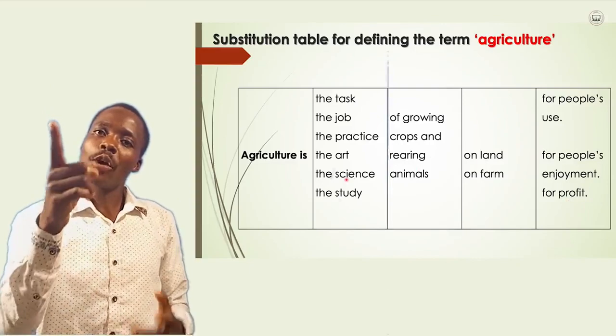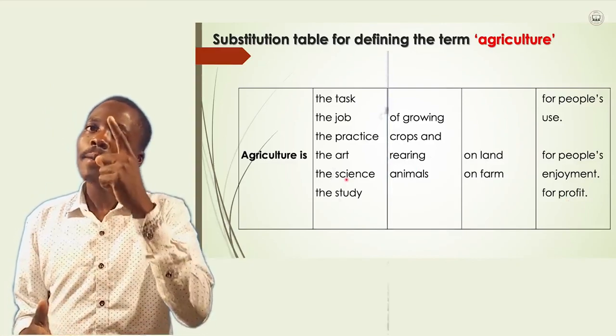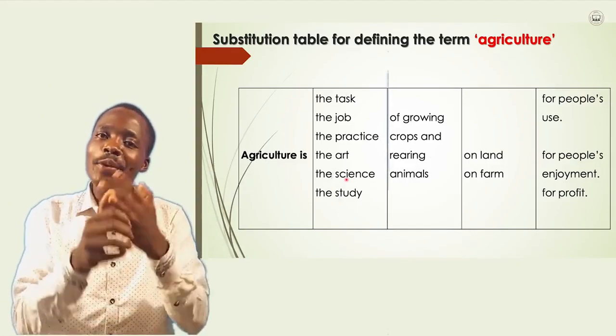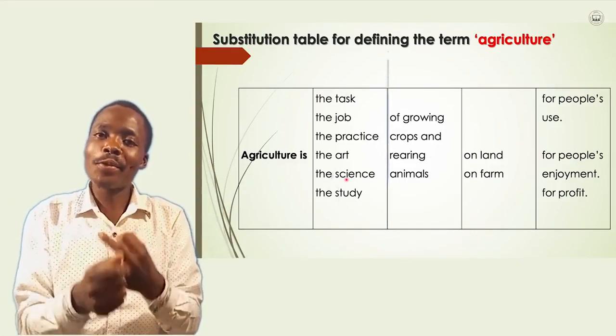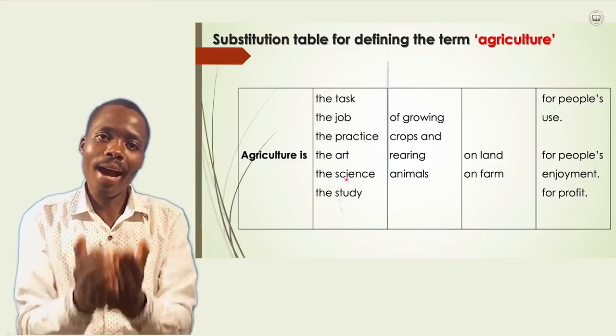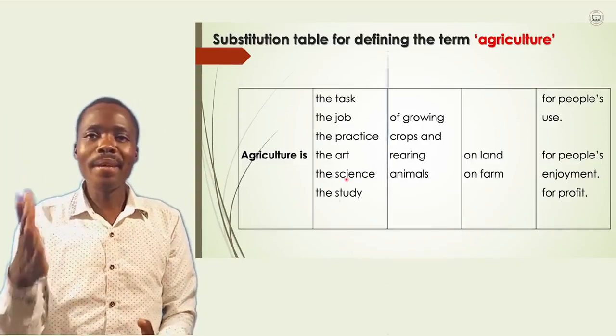When we talk of science, we are talking about the study of life. What you should know is this: animals as well as plants are living things. Animals make their own food. People also make their own food.